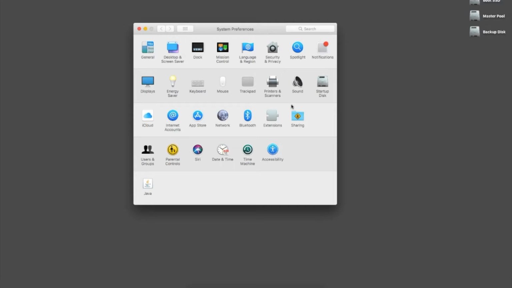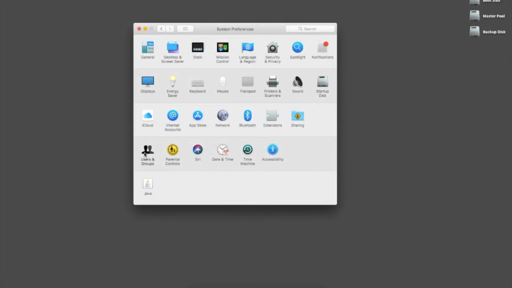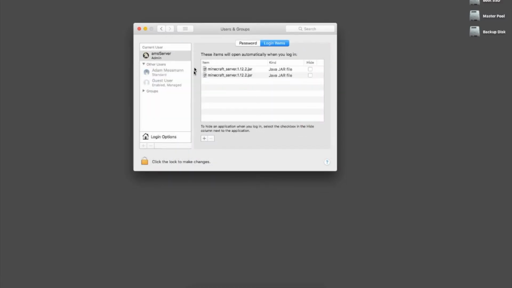So if we go to system preferences, there's a few things in here. The first one is sharing. You can see I have screen sharing enabled and file sharing enabled, and all four of those folders are shared here. And I can access them, the server can access them, my computers can access them once I change all of these to read and write for my user, because I forgot to do that when I was setting it up. And then if we go back to users and groups, you can see I have my Minecraft server jar files in here, so when the computer turns on, it will open these automatically.